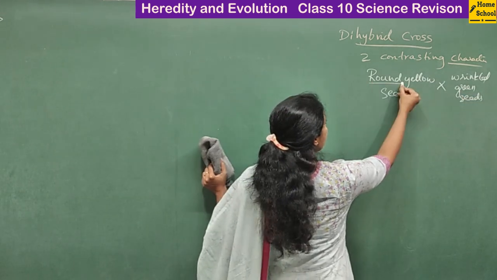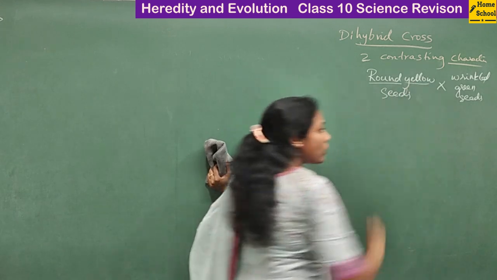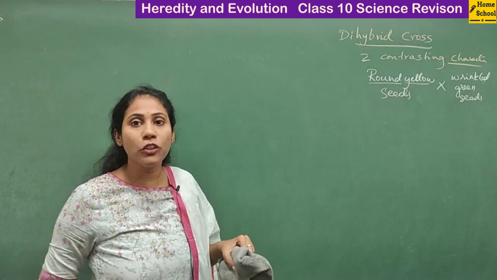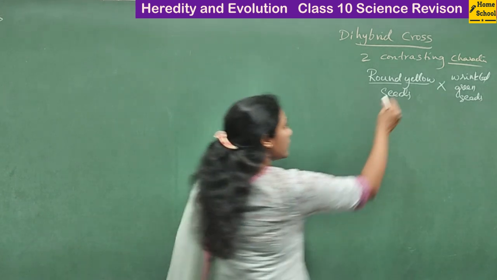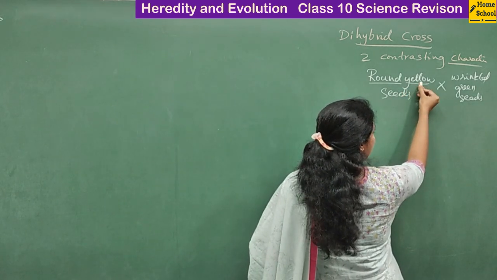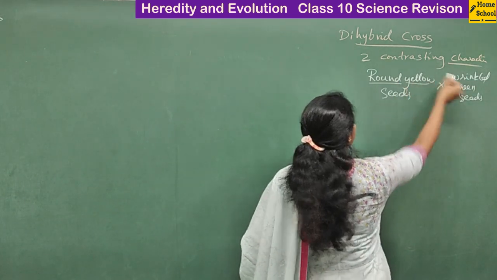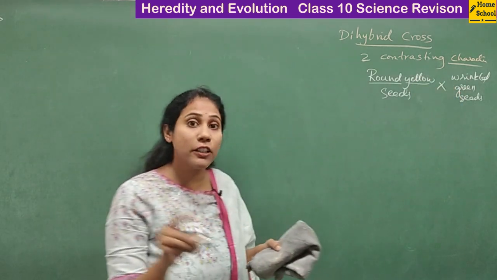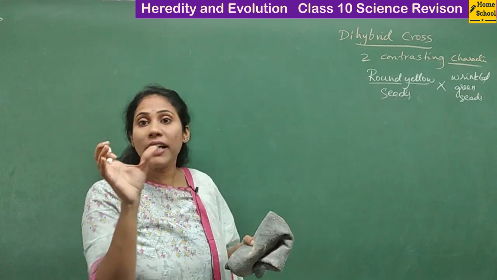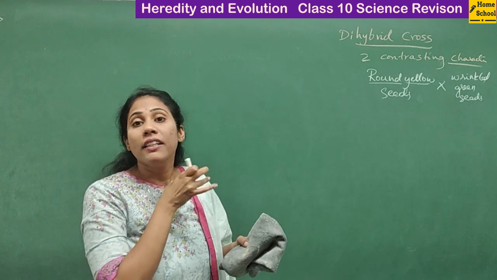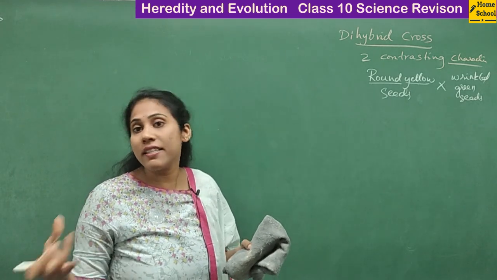Round yellow: round is a dominant character, and yellow is also a dominant character with respect to seed color, isn't it? So this is the character with respect to seed color, and round and wrinkled is the character with respect to seed shape. So two characters we have taken,